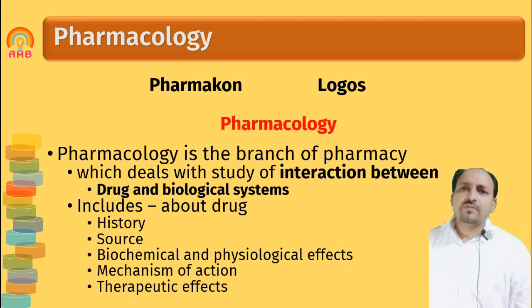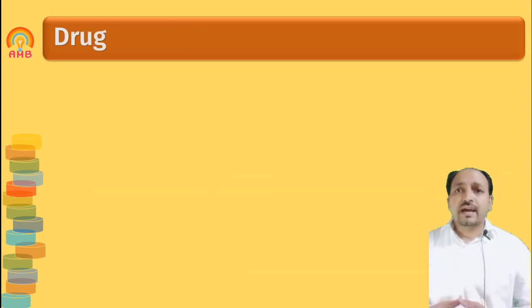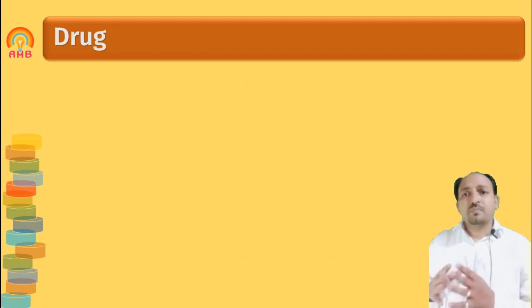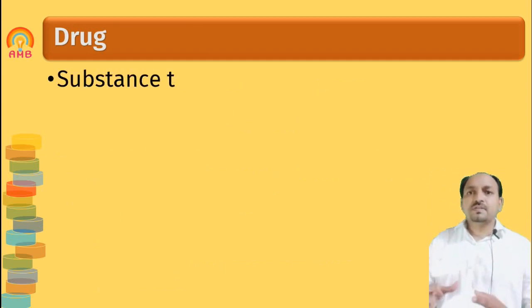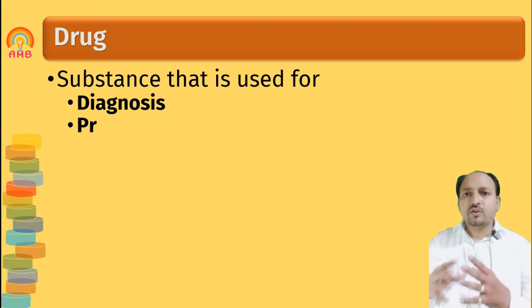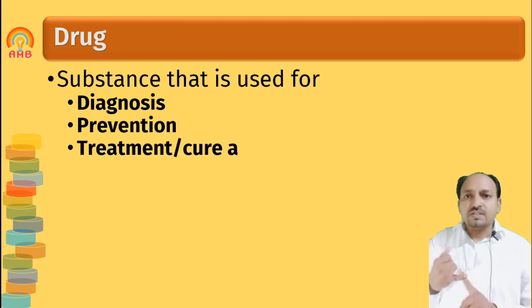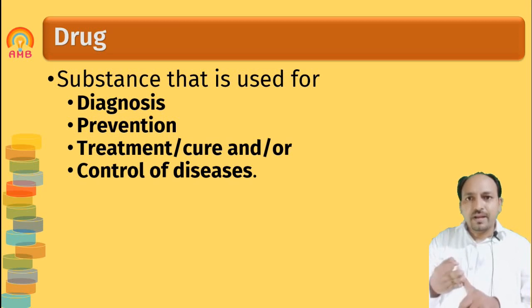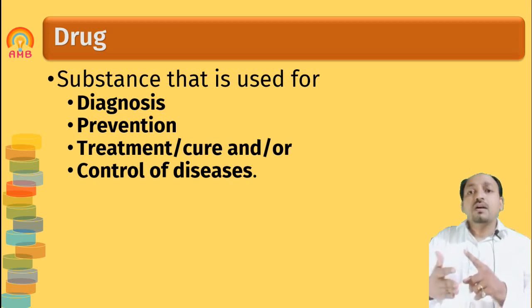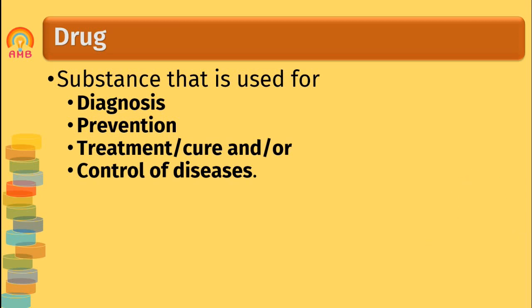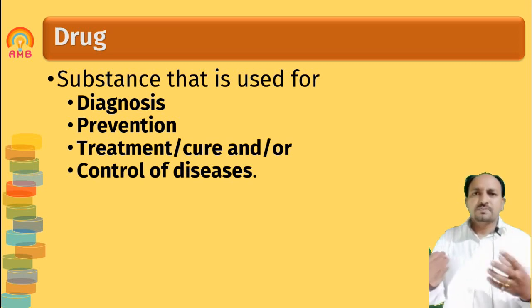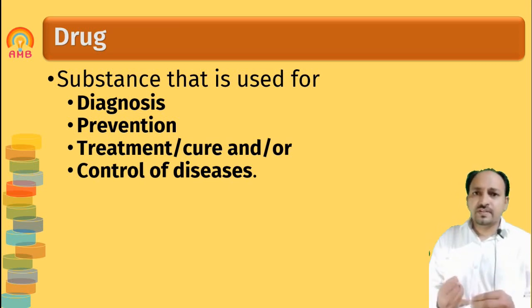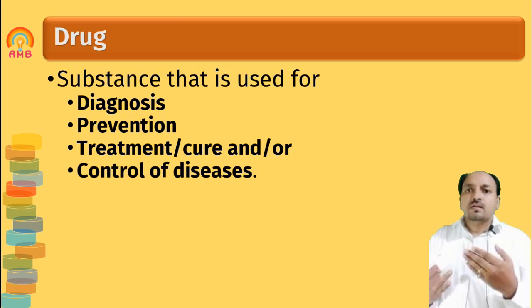So after that we are going to discuss drug. What we just said is that pharmacology is the branch of pharmacy which deals with the drug. So what is a drug? Drug is defined as the chemical substance which is used or intended to be used for diagnosis, prevention, treatment or cure, or control of the disease. So diagnosis: a substance which is used for diagnosis of any disease can be used as a drug. Or second is prevention.